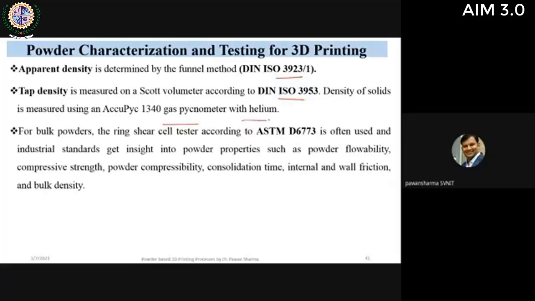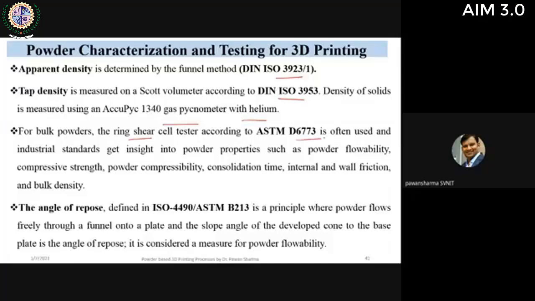Another technique to test powder flowability, compressibility, and time is the single ring shear cell tester as per ASTM D6773. Then the angle of repose can be tested as per these ISOs or ASTM B213, which are principles of powder flow.